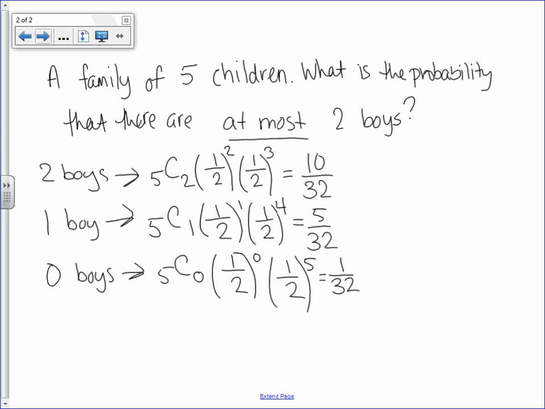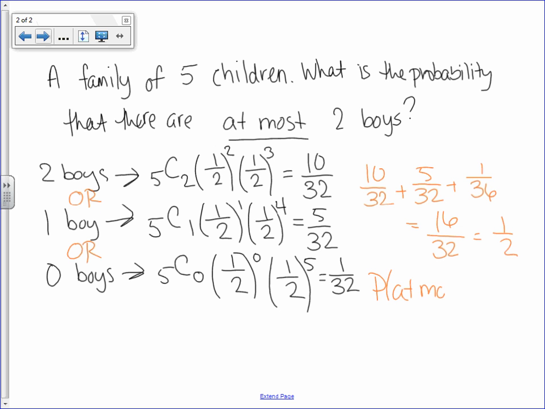And since this is an or, I can have 2 boys, or I can have 1 boy, or I can have no boys. We are going to add these together. So we are going to do 10 over 32 plus 5 over 32 plus 1 over 32, which gives us 16 over 32, which simplifies to 1/2. So the probability of having at most 2 boys is equal to 1/2.